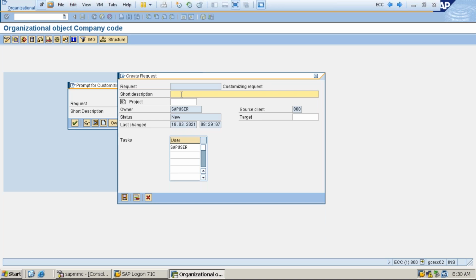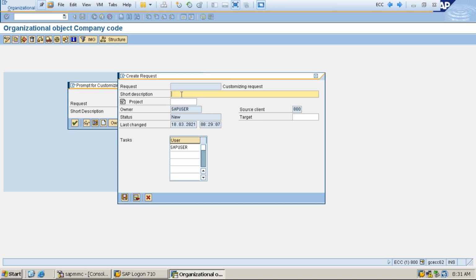Suppose you are defining the enterprise structure as a consultant or as an associate, you will be getting a chance of defining enterprise structure in initial stages. So the description must be creation of enterprise structure or something.